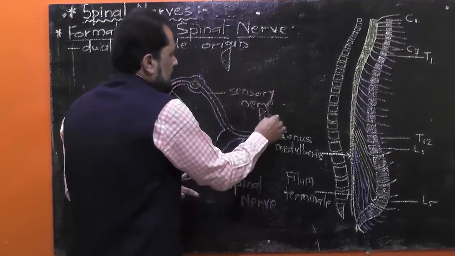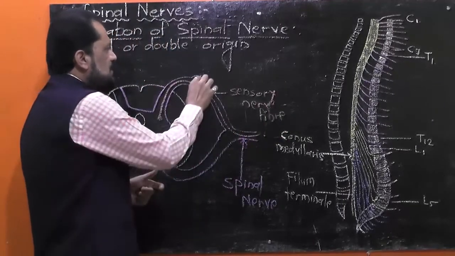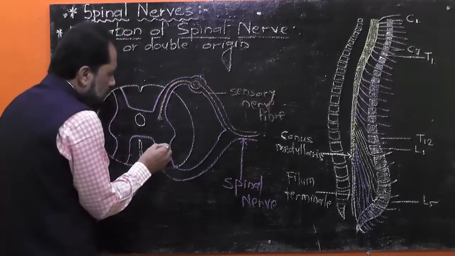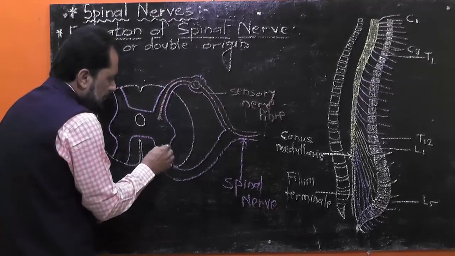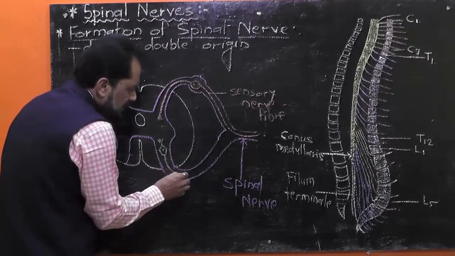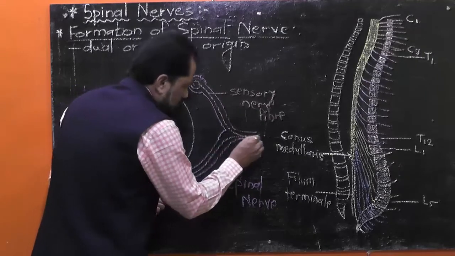This sensory nerve fiber enters into the spinal cord as dorsal root, while the motor nerve fiber emerges out of the spinal cord in the form of ventral root.